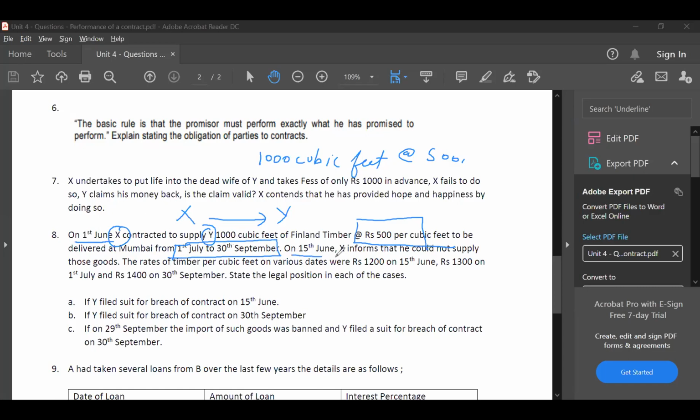It has to be delivered during this period. On 15th June, X informs that he could not supply those goods. So the deadline is from 1st July to 30th September. Within these 3 months, he has to deliver it. On 15 June, 15 days before the due date, he is informing that he could not supply these goods. The rates of timber per cubic feet on various dates: on 15 June, 1200; 1300 on 1st July; and 1400 on 30th September. State the position in each of the cases is what they are asking.